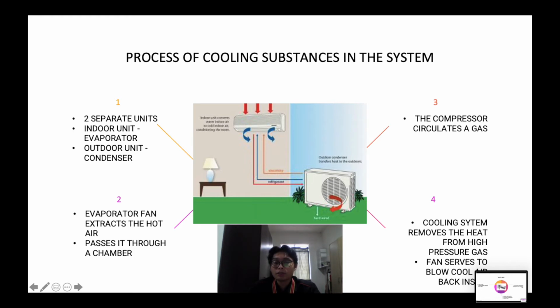A cooling system removes the heat from the high pressure gas, which becomes a liquid and is pushed indoor, where the fan serves to blow this cool air back into the house. This process is simply repeated over and over again until the inside of your house reaches your desired temperature.